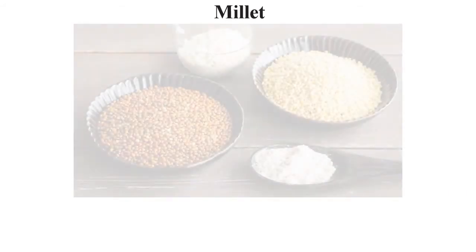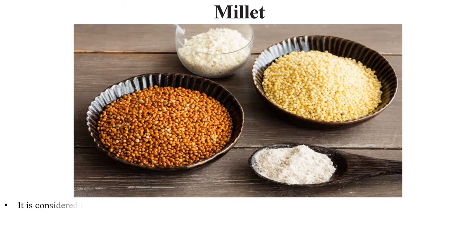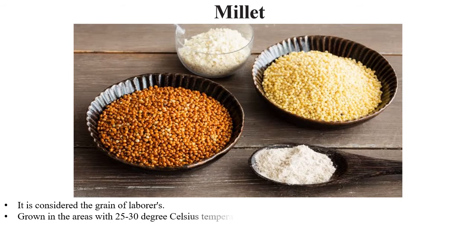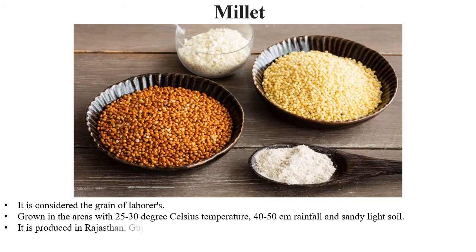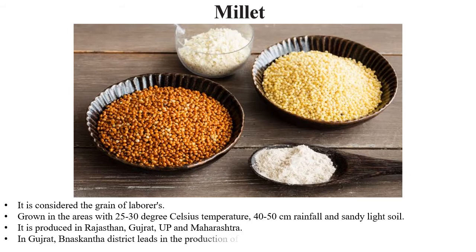The next crop is the millet. Millets are considered the crops of the poor or the laborers because they are highly nutritious, they are cheap, they are easy to cook, easily available, so they are the grains of the laborers and the poor. Grown in the areas with 25 to 30 degrees Celsius temperature, it needs 40 to 50 centimeters of rainfall and sandy, light soil. It is produced in Rajasthan, Gujarat, UP, Maharashtra, and in Gujarat it is produced usually in Banaskantha district, which leads the production.